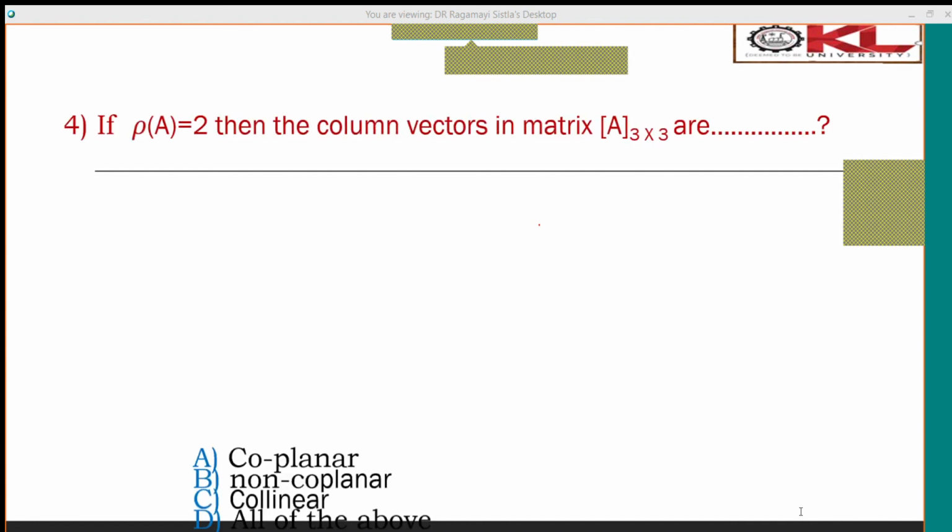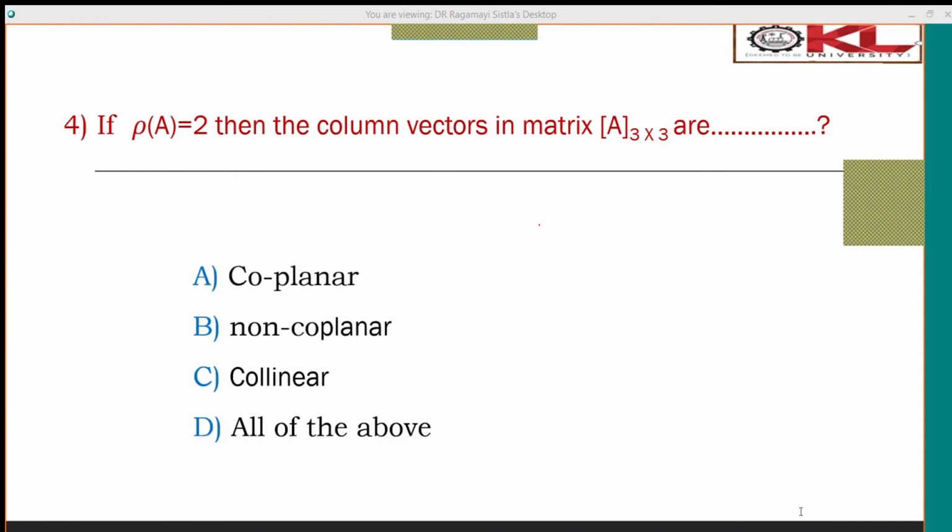Now the last MCQ, hurry up everyone. If the rank of the matrix is 2, then the column vectors are. Just post the option only.